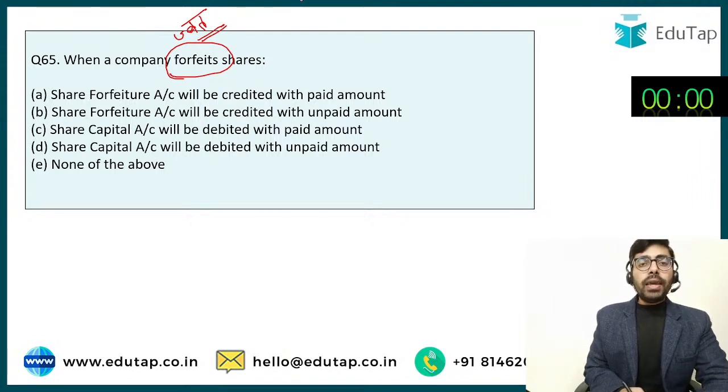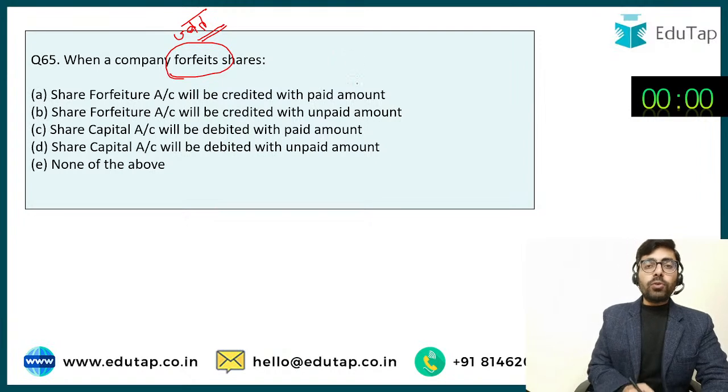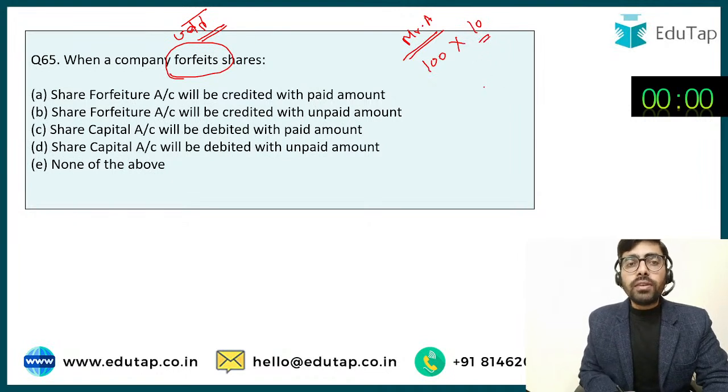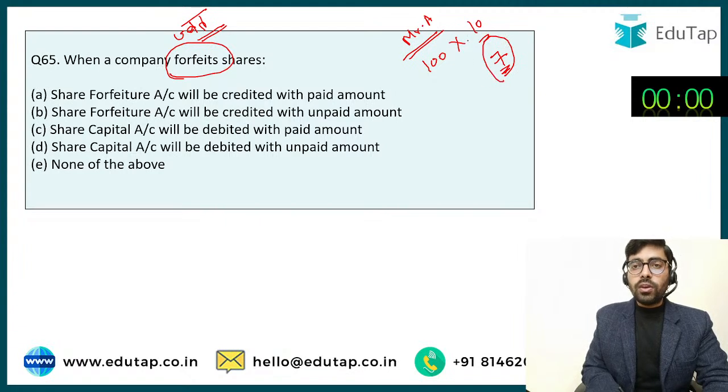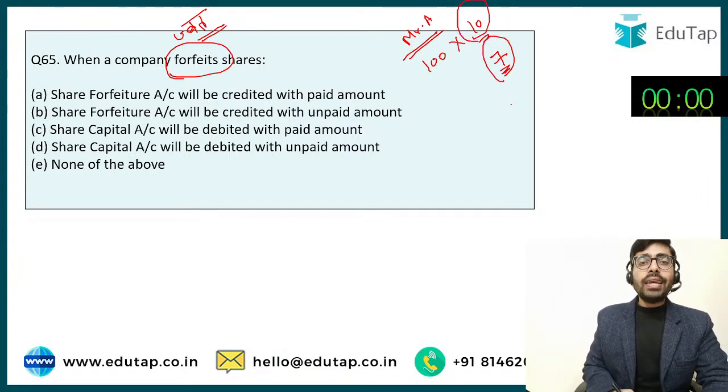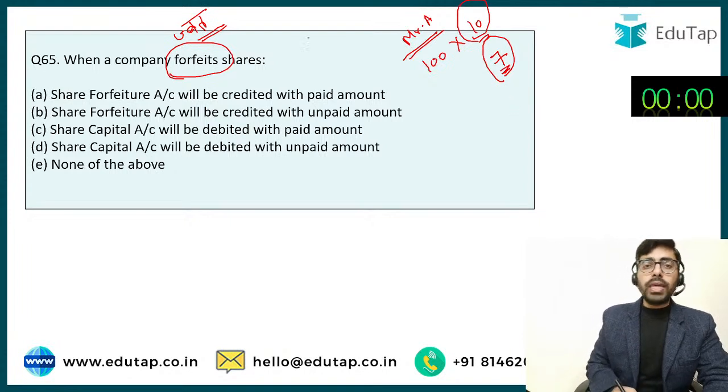तो देखो यहाँ पे how the accounting treatment is going to be done. So let's say कि 100 shares were with the shareholder Mr. A. Mr. A is a defaulter person and he has not paid the amount on these shares. The company had called up rupees 10 on these shares, but Mr. A has only paid rupees 7 on these shares. Okay. So now how is the adjustment going to be done? Rupees 3 is still pending to be received from Mr. A.